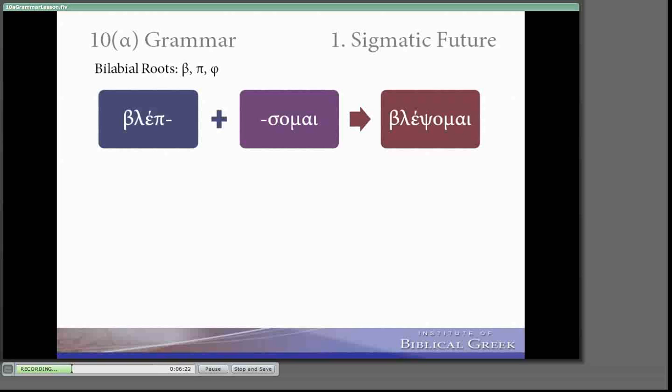And using our square stops, we know that bilabials followed by sigma will combine to form the combination letter psi. So the future of vlepo, when it goes to deponent, will be vlepsome. The future of pempo will be pimpso. The future of grapho, even though that's not a P, it's still a bilabial, will be grapso.